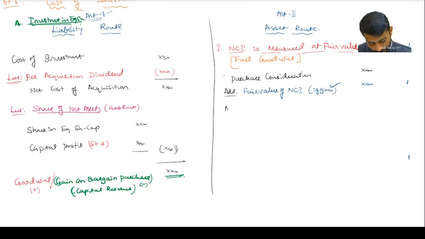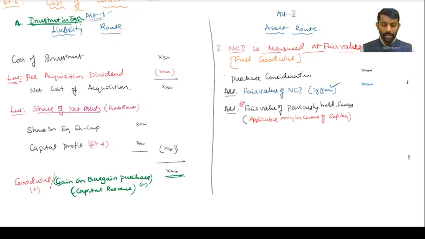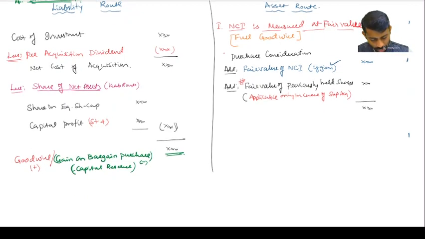Then add fair value of previously held shares. This is applicable only in case of step acquisition, not in all cases. Only if the step acquisition model is there will this adjustment come. So this is the total.